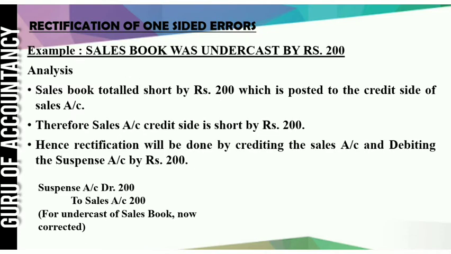Sales book was undercast by rupees 200. Here the sales book is undercast. That means sales is credited less by 200. So we will credit the sales account with 200. And what to debit? In debit we will take the suspense account. So your rectification entry would be suspense account debit 200 to sales account 200. Very simple.